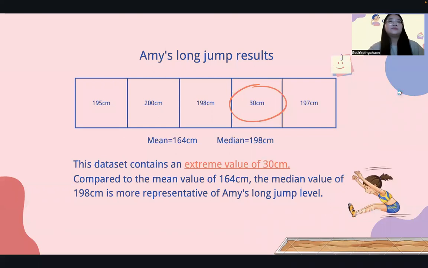For example, quantitative data: the table shows Amy's results in the long jump. And we can see that there is a very extreme number in this table compared to the other numbers, which are around 190. Because averages are so sensitive to outliers, compared to the mean value of 164, the median value of 198 is more representative of Amy's normal jump level.